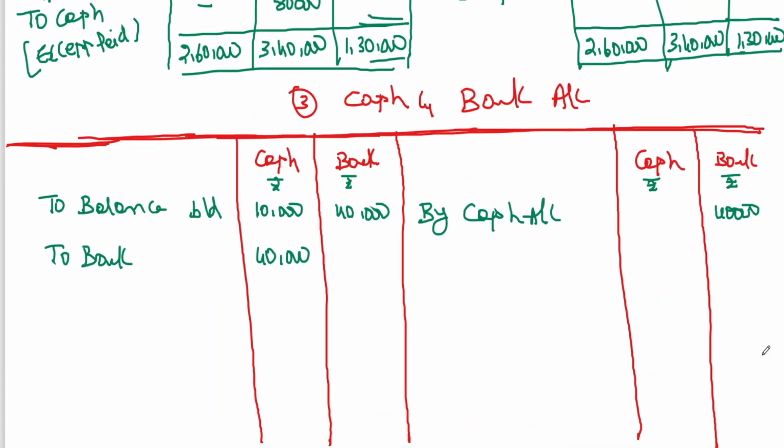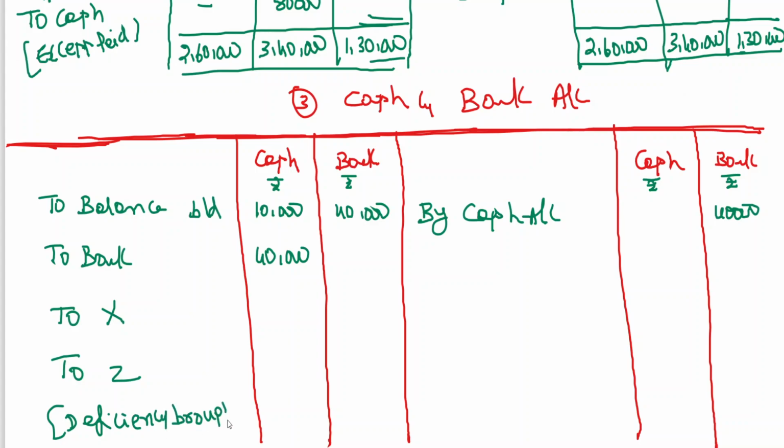Okay, now we can close. We can see whether the account is being closed or not. So who has brought the cash? X has brought the cash, Z has brought the cash. Deficiency brought. How much deficiency?